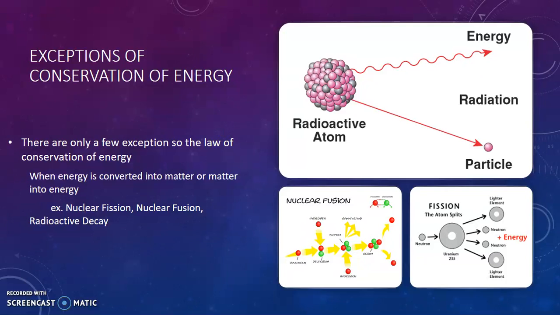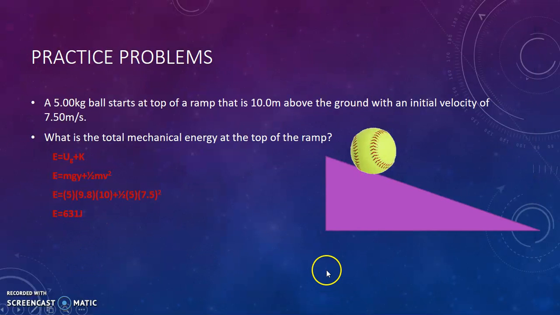There are some exceptions to the law of conservation of energy, and there are three: nuclear fission, nuclear fusion, and radioactive decay. This is when energy is converted into matter or matter into energy. So this is either when atoms are being split or atoms are being forced together, or radioactive decay. So energy is being lost in the system because matter is being created or destroyed. I shouldn't say destroyed, broken apart.